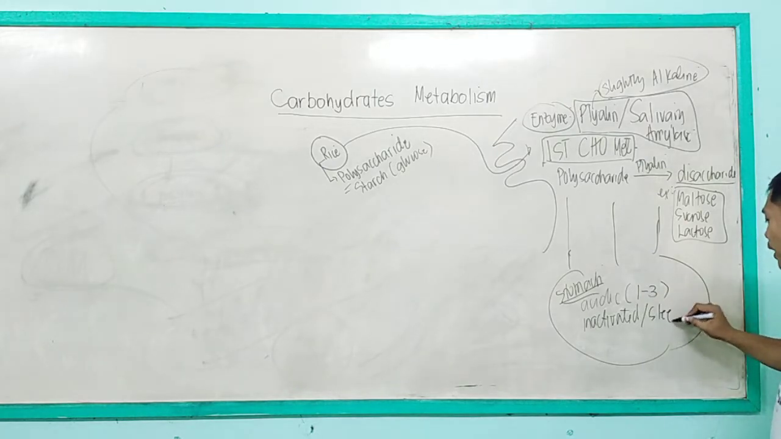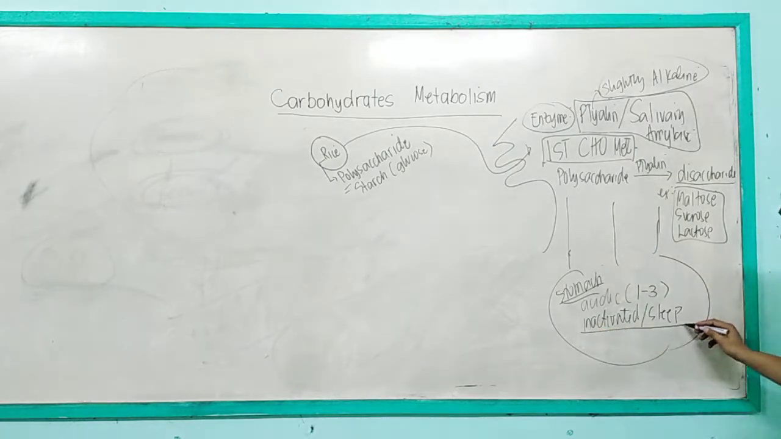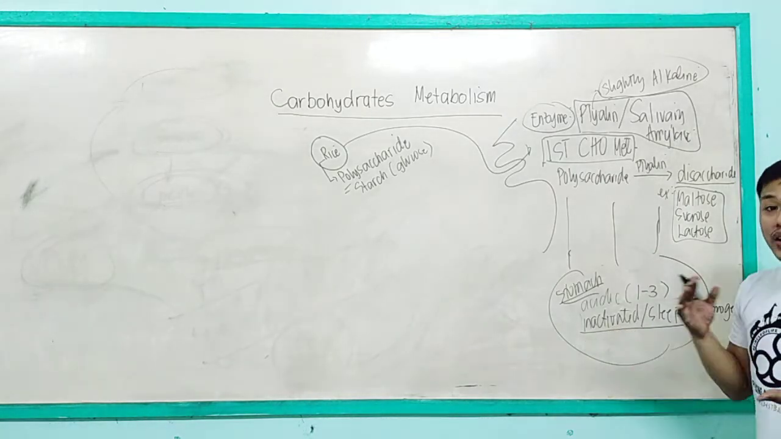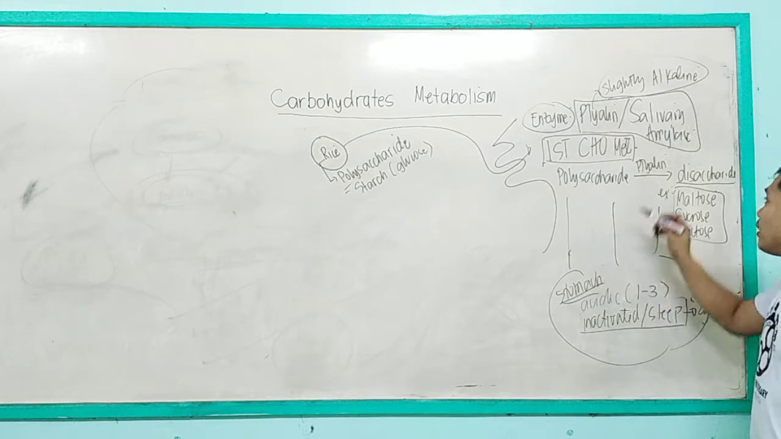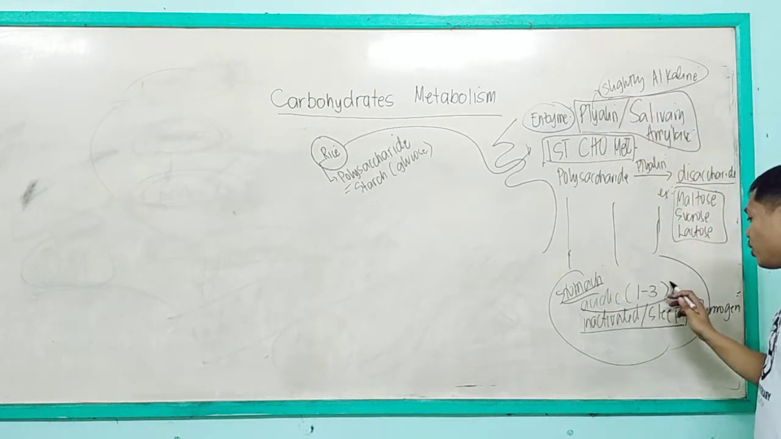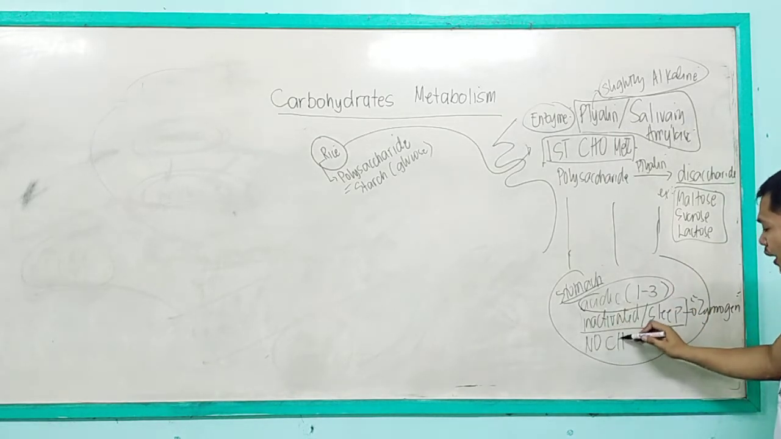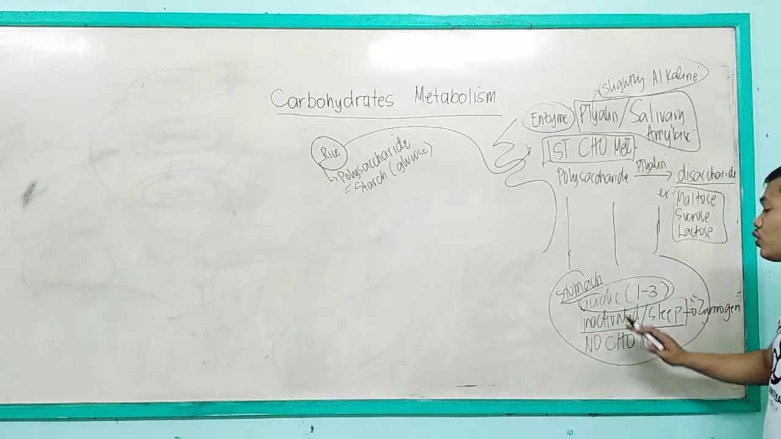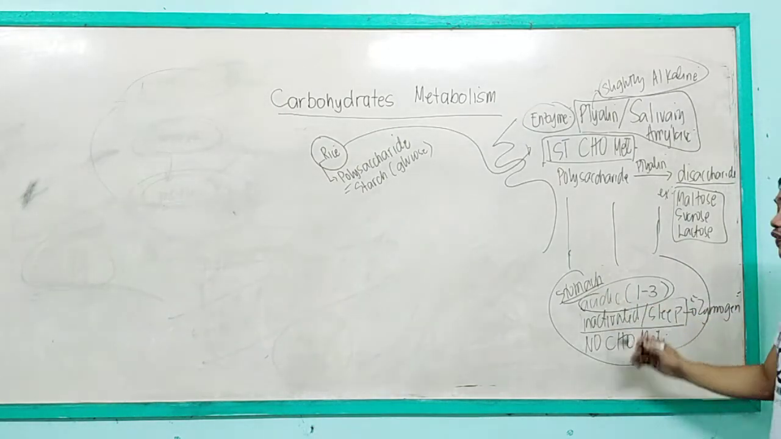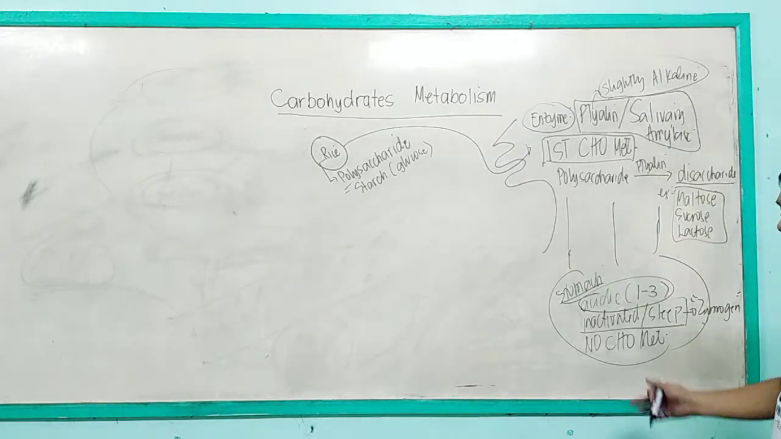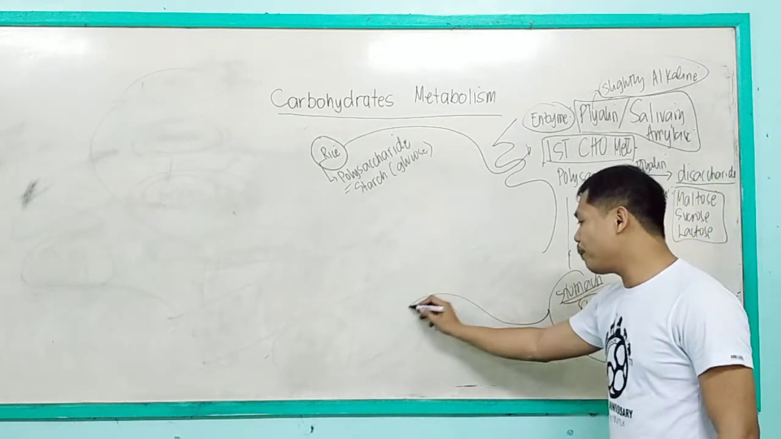Or they will sleep. If they are inactivated or sleeping, those enzymes are known as zymogen enzymes. Those are sleeping enzymes, so they will not function. They will not work because the environment is not conducive for them. So therefore, there is no carbohydrate metabolism in the stomach. It is simply because of the acidity of the stomach.